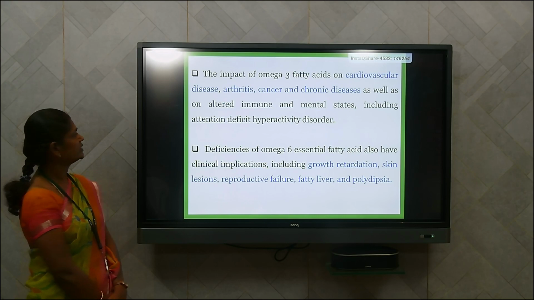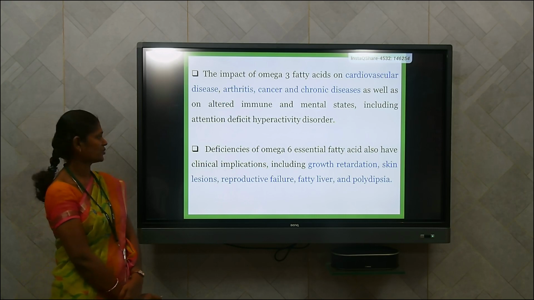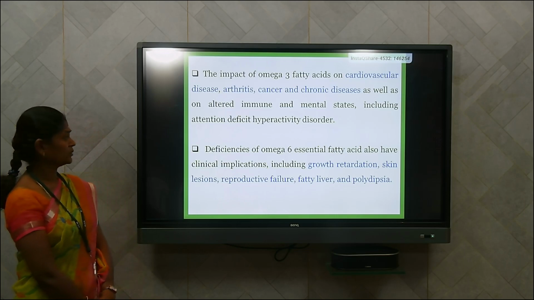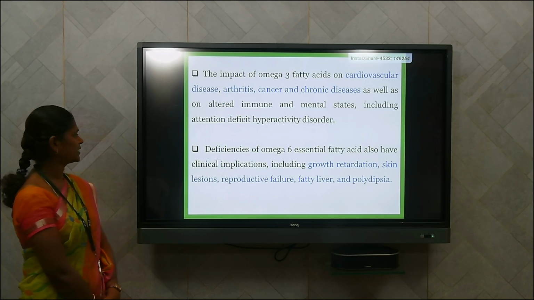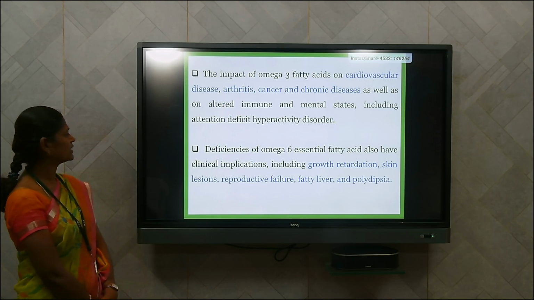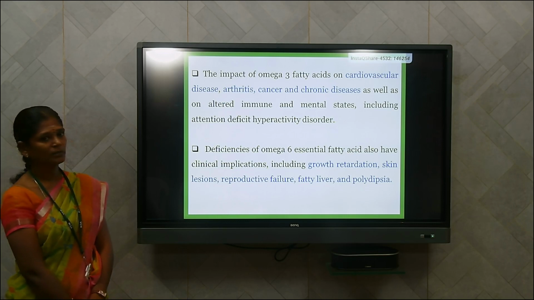as well as it alters the immune and mental states, including attention deficit and hyperactivity disorders. So deficiency of omega-6 fatty acid, which is an essential fatty acid, also has clinical implications including growth retardation, skin lesions, reproductive failure, fatty liver and polydipsia.